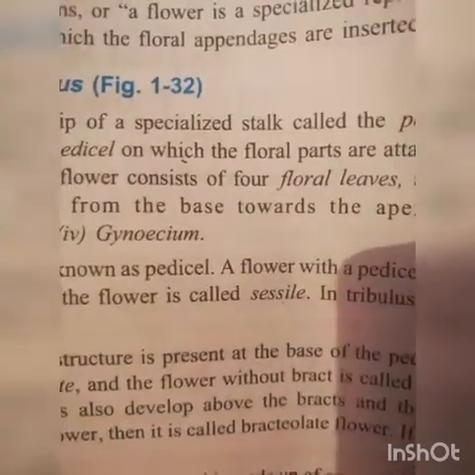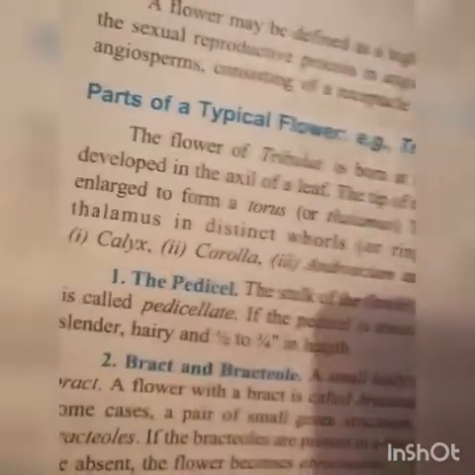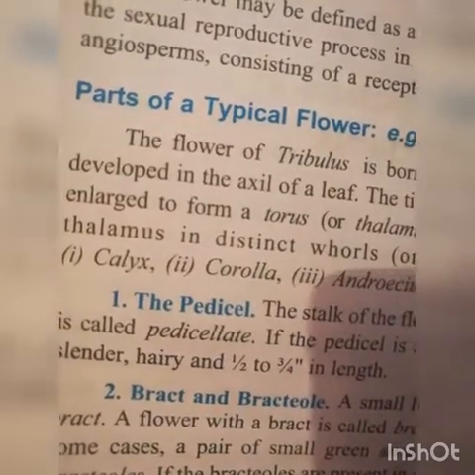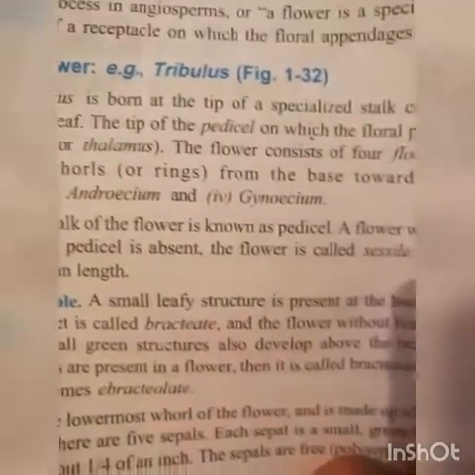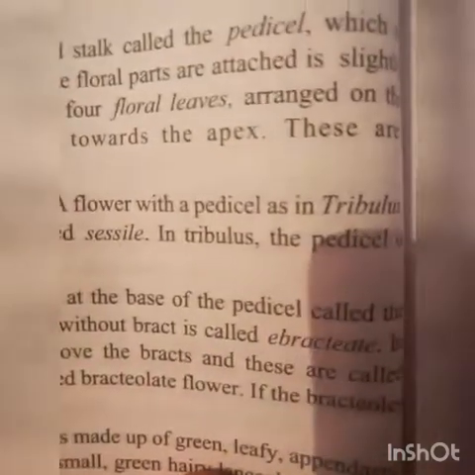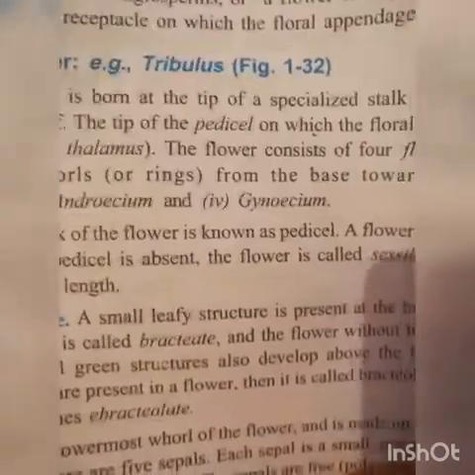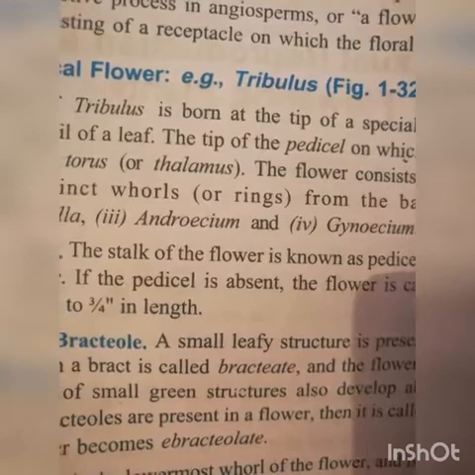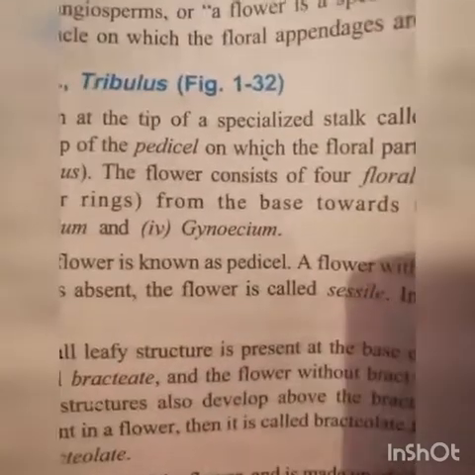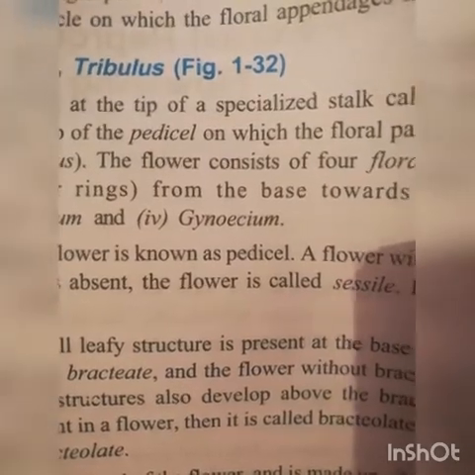The flower consists of four floral leaves arranged on the thalamus in distinct whorls or rings from the base towards the apex. These are, as we have already discussed, calyx, corolla, androecium and gynoecium. Androecium is also known as the male reproductive part or stamen, while gynoecium is also known as pistil or the female reproductive part of a flower.